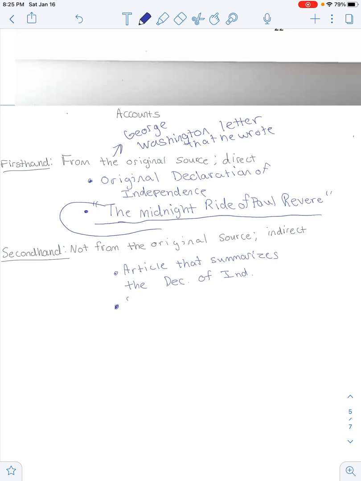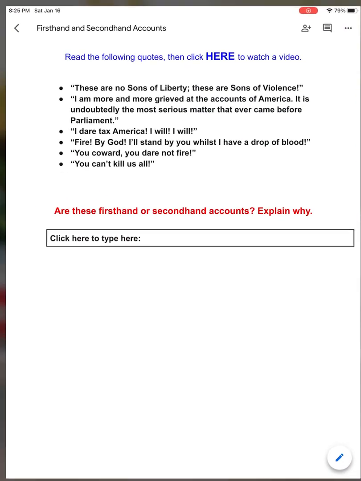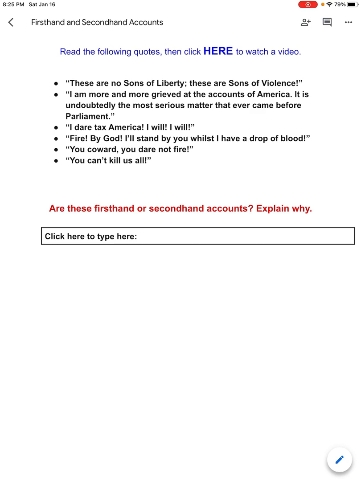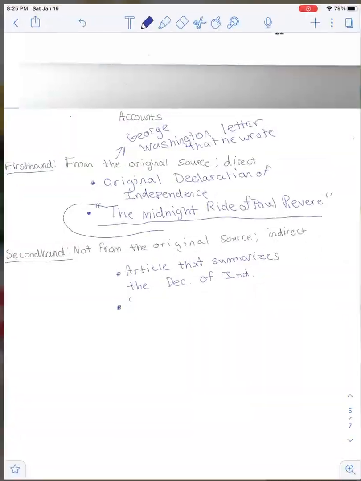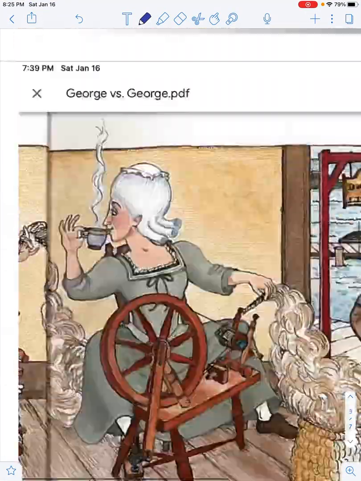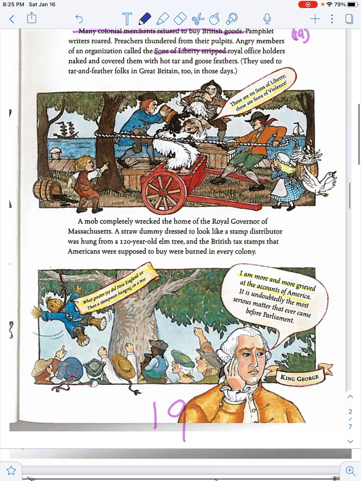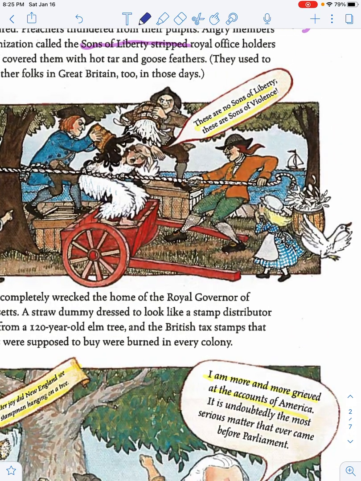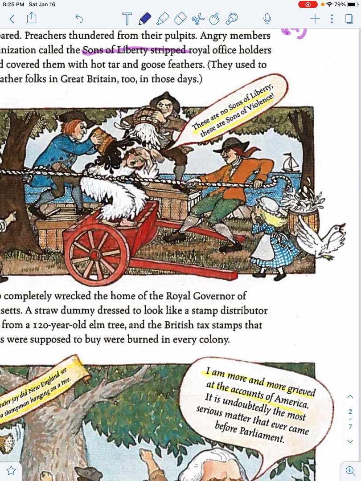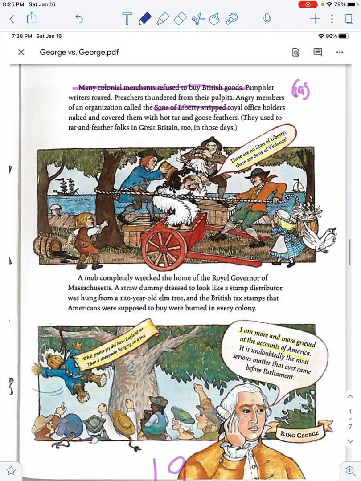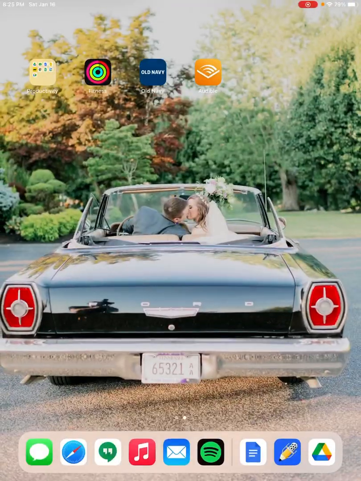So now let's go back and look at these quotes. This first one says, "There are no sons of liberty, these are sons of violence." We're going to go back and look at page 19, because this is where this is. Here it is. "There are no sons of liberty. These are sons of violence." This is what he is saying. So if he's saying this at that particular time, that is a first-hand account.